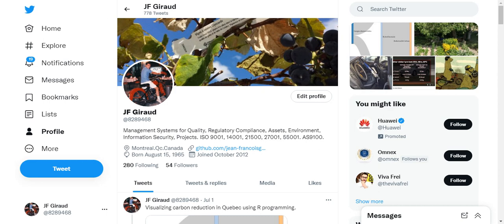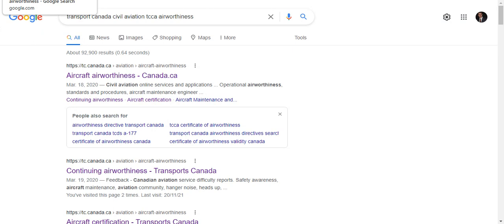All right, so before we start with the presentation of the Google Sheet, I'm just going to be showing an example of compliance to the regulatory requirement for drone operations. So a bit about regulation and transportation. In Canada, we have Transport Canada, and they have the authority that's delegated to them by the Transport Minister. And we have to comply with their requirement in order to ensure the safety of air operation.